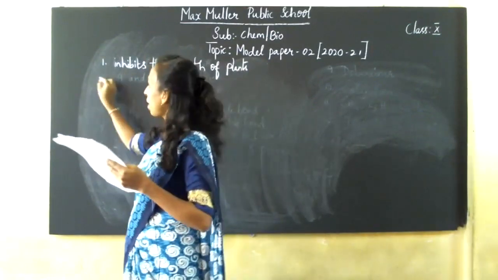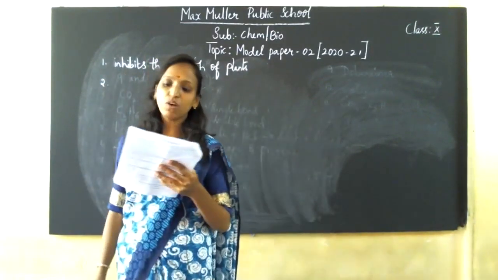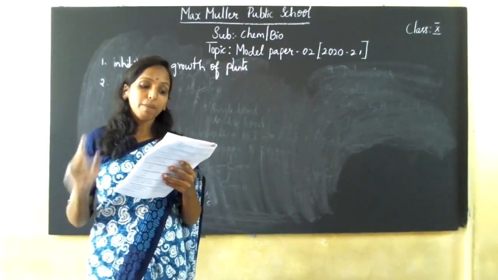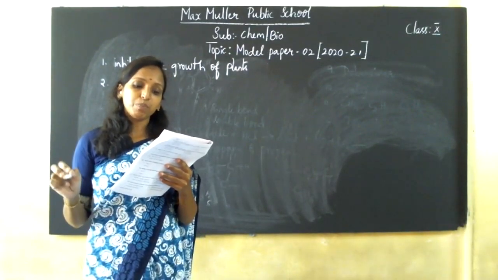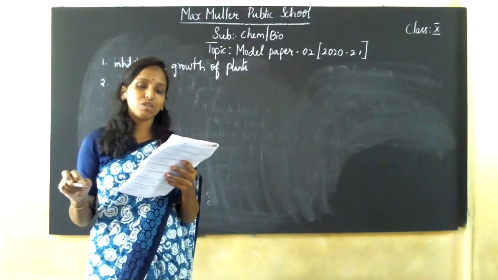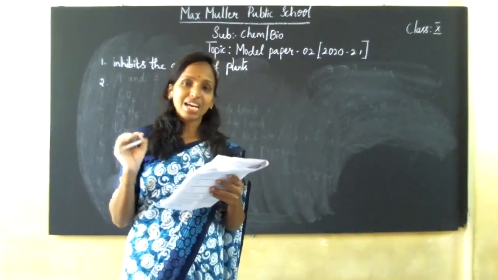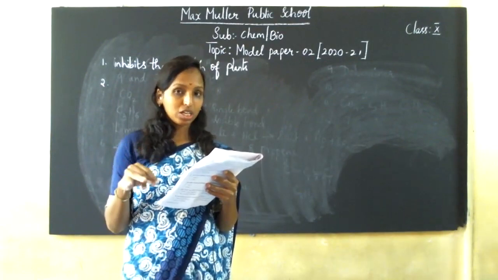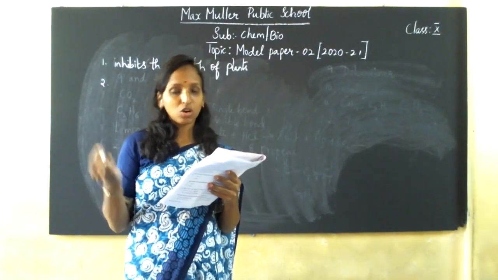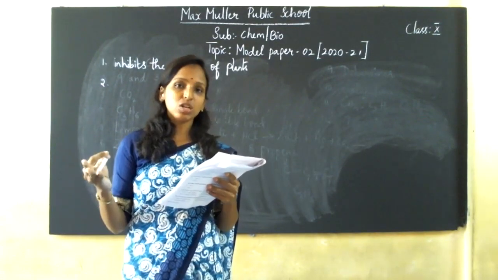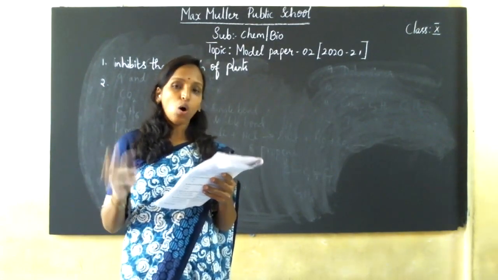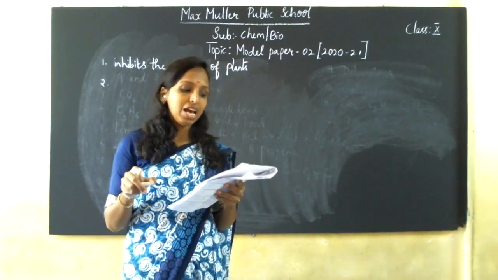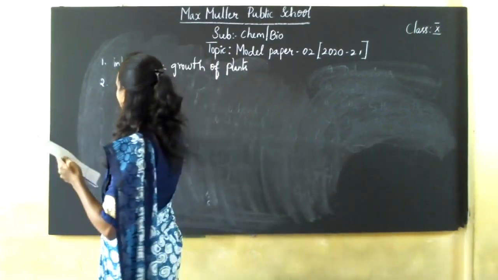Next, the common part among the following that is found in the reproductive system of both a flowering plant and a human is. I'll say the options. Vas deferens, which is present in males. Anther, which is present in a flower but not in the male or female reproductive organs. Style is also present in a flowering plant. Okay. Ovary is the one option which is present in both the female reproductive system as well as in a flowering plant. So that is your answer.